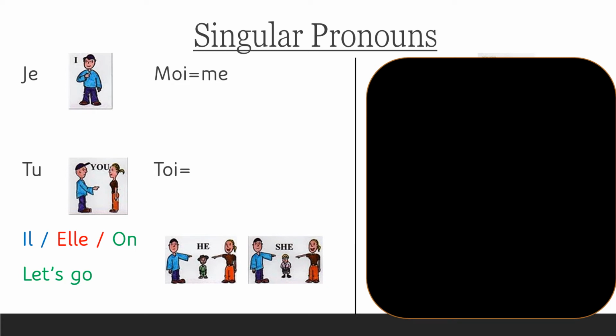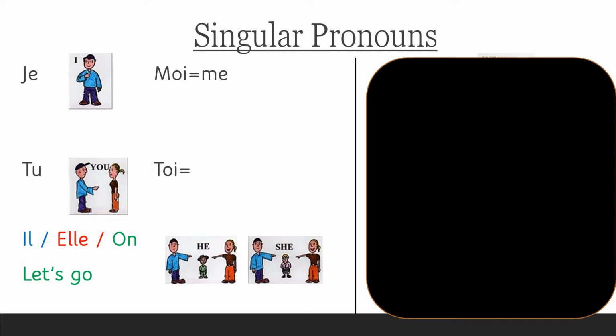The first person is je. Je as in I. Je, like when you say je vais bien, merci, or je m'appelle Madame D, or je viens de l'Alabama, or j'habite à Los Angeles.